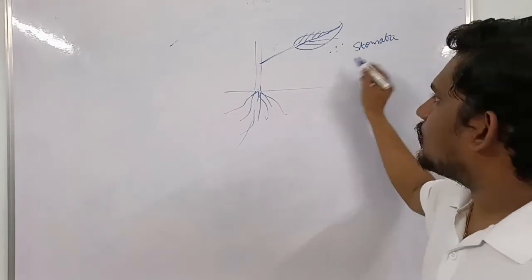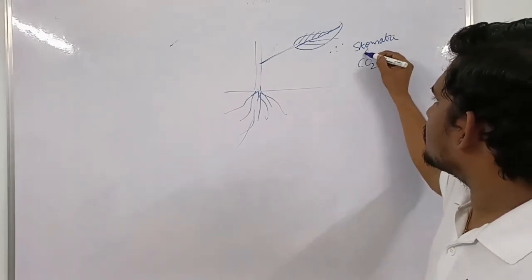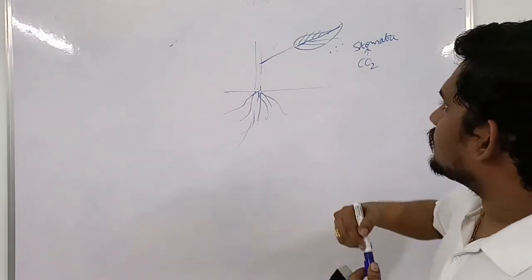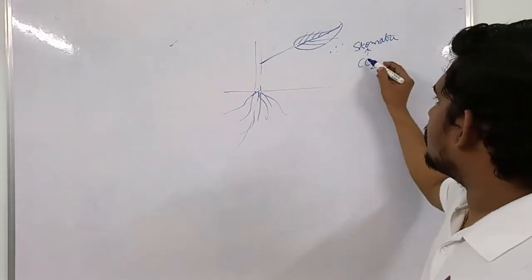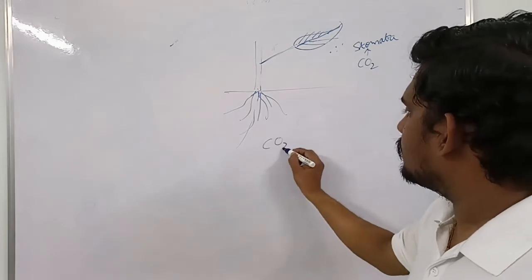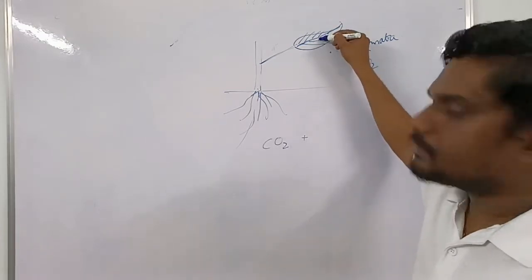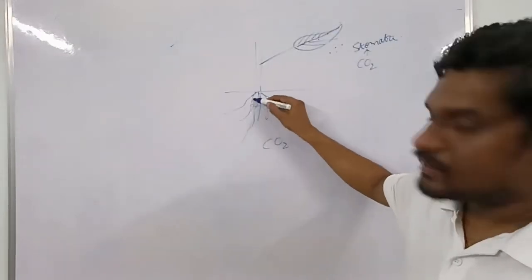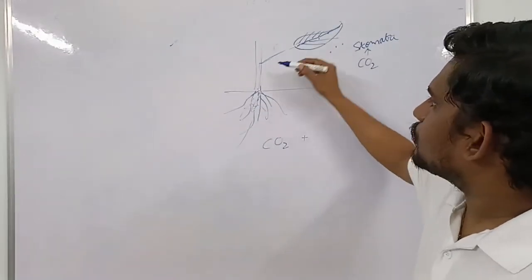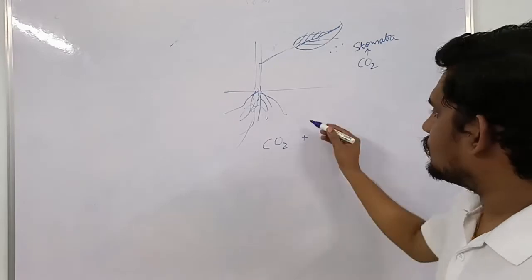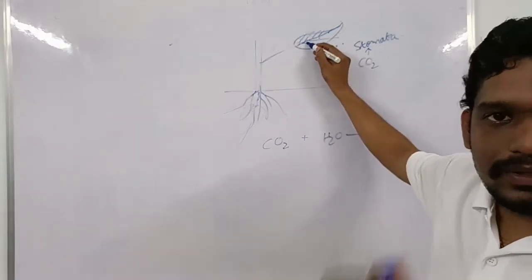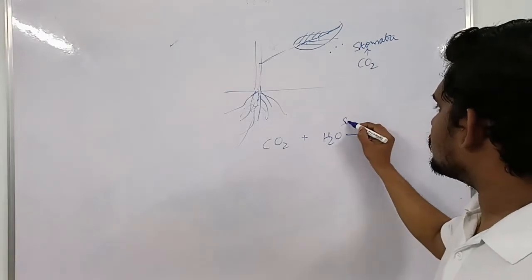So these stomata absorb carbon dioxide. The stomata absorb the air into the leaf. Carbon dioxide is absorbed into the leaf, and water and other minerals come from the roots to the leaf, in the presence of sunlight.